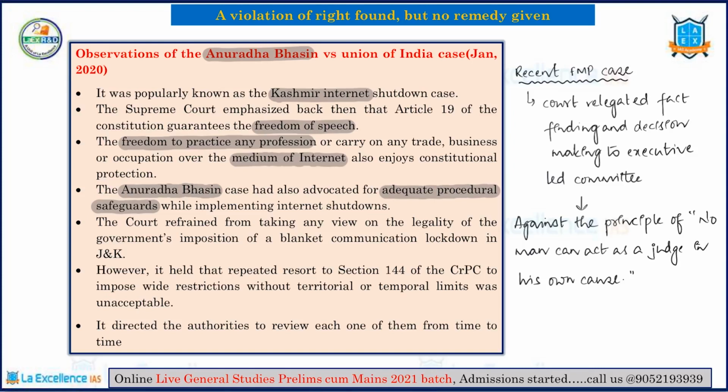And that is what is happening in this particular context, because the Supreme Court has given the powers to decide to an executive committee, and this executive committee is basically a representative of the executive, which has levied the shutdown as such. So there is going to be a conflict of interest, and this is against the canons of Article 32, or the right to constitutional remedies, is what this article says.